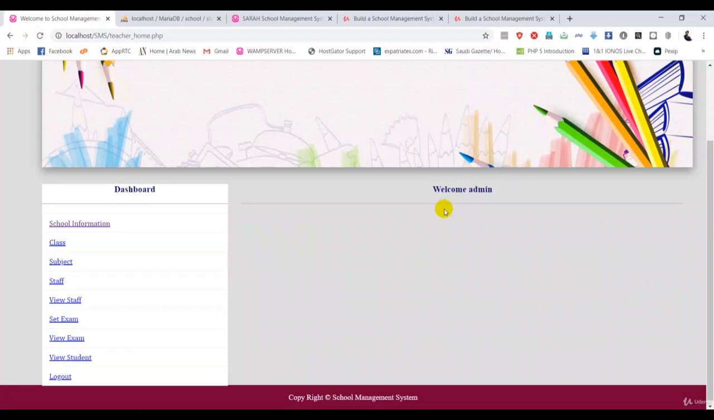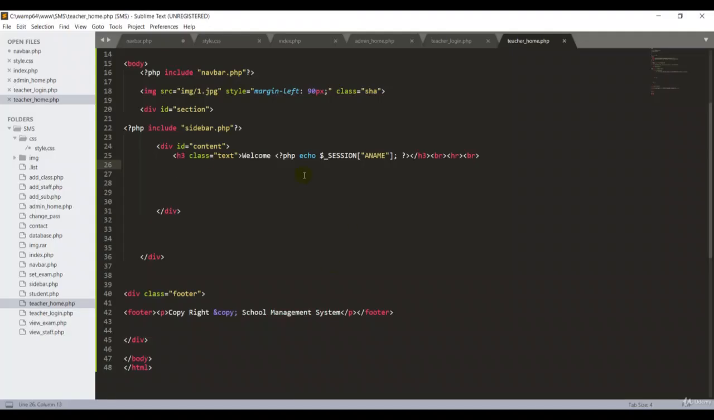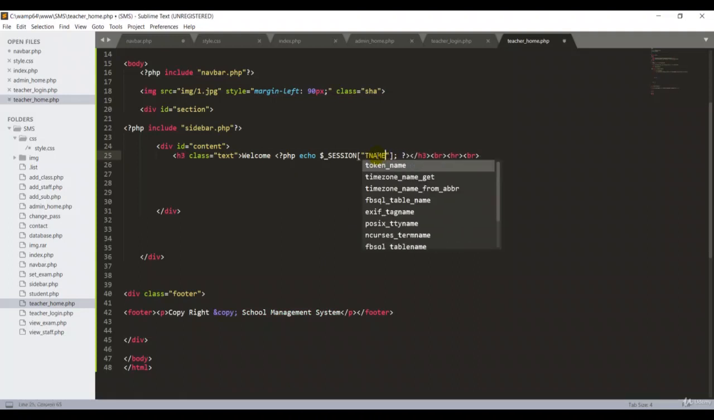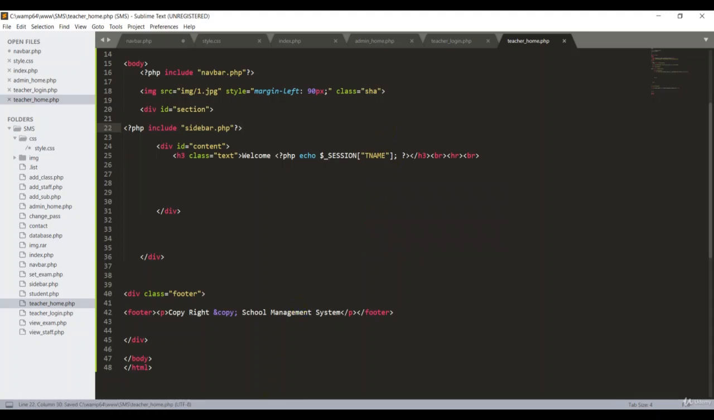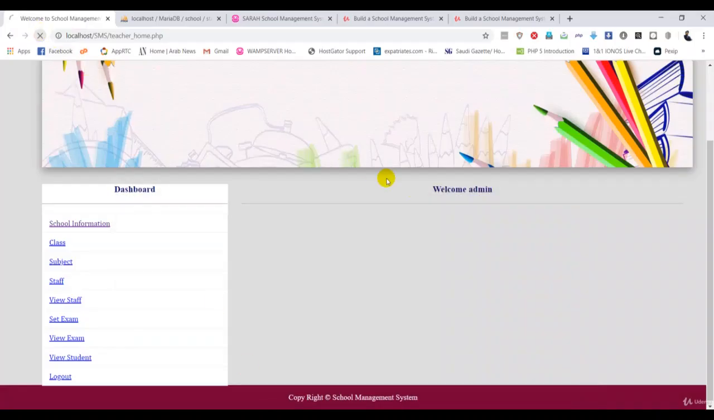There you go, guys. The only thing I have to change is the welcome admin. Instead of welcome admin, I want to put the teacher's name. So go back to this PHP tag, remove this one and put the T name, which I got from the database, the TID. Go back here and refresh. So, guys, welcome Sara. This is my teacher name. Okay, now it's working fine.